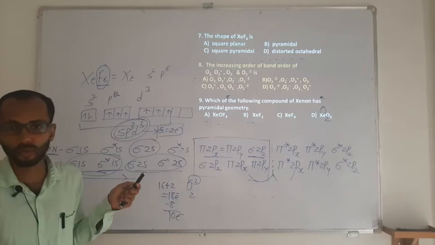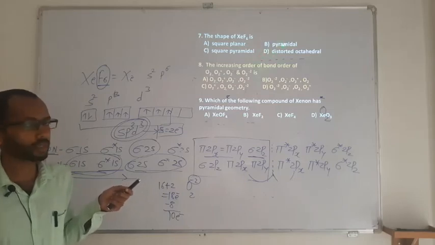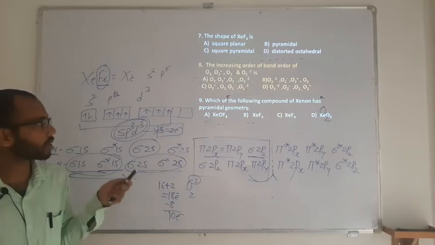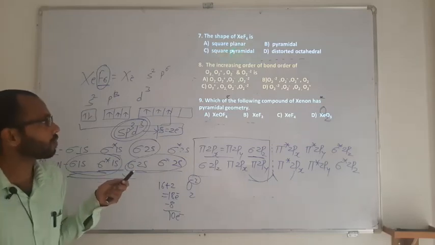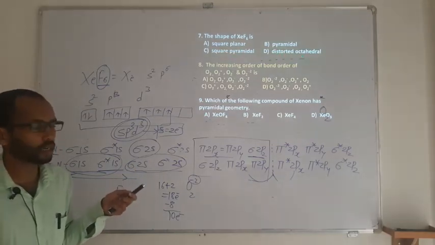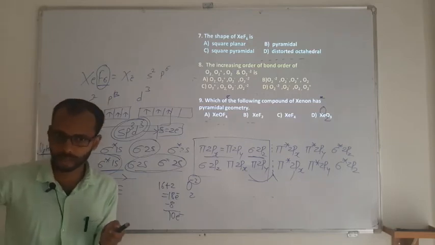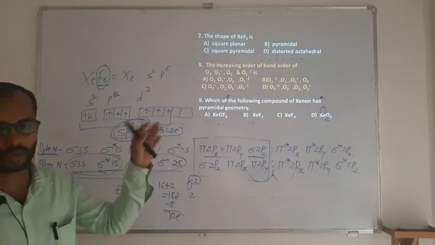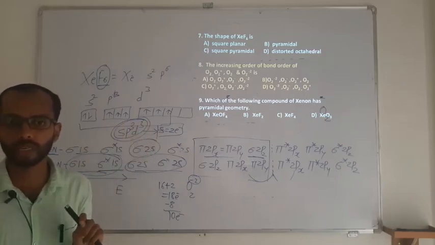Whenever you have 6 total bonds, square planar stands for 4, pyramidal stands for 3, square pyramidal stands for 4, and distorted octahedral. Octahedral is going to be 6 there. Don't get confused with octa with the number. Octa with the number will be different and octa geometry will be different.